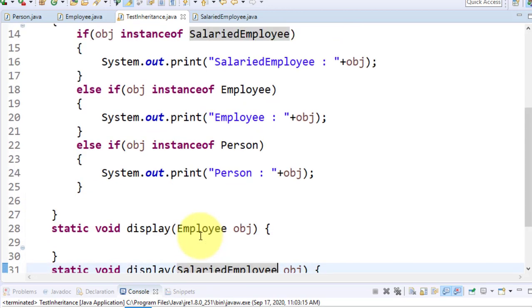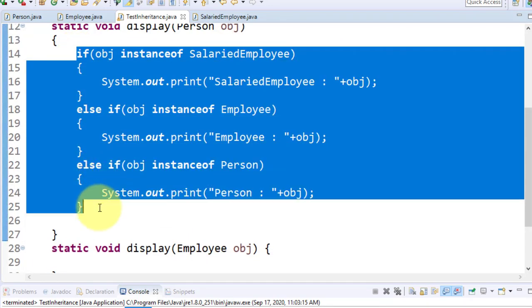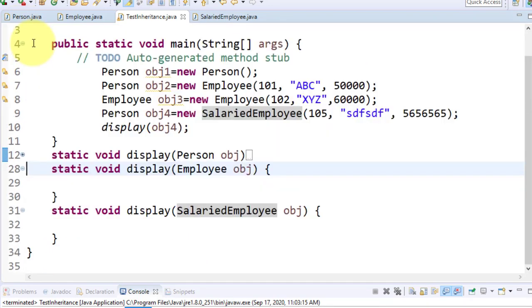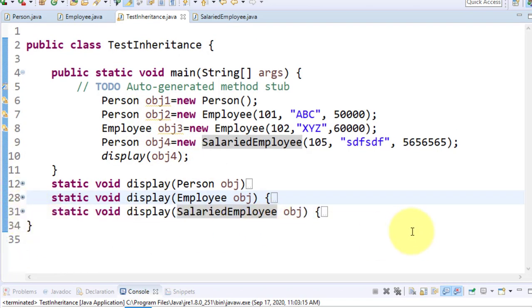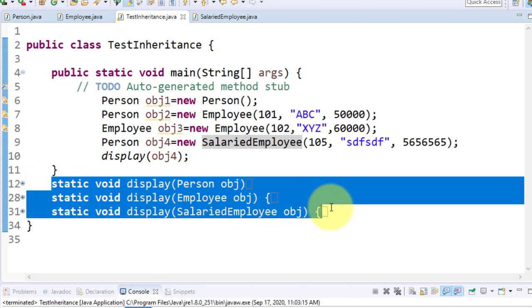Are you getting? So if this is not available, okay, so if the upcasting concept is not available, in that case you have to provide a display like this, and this is function overloading.